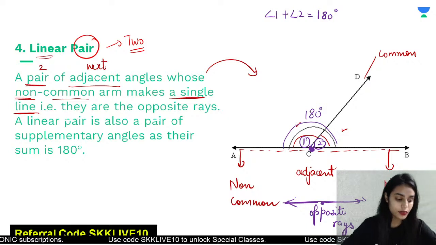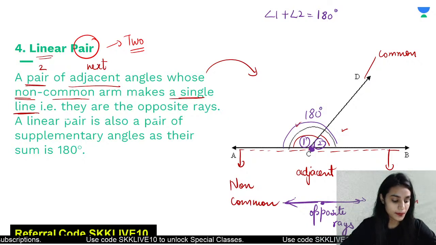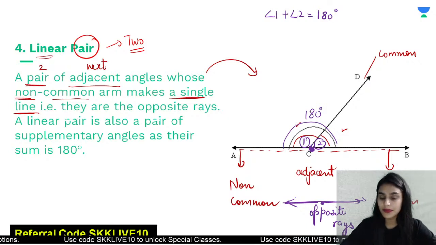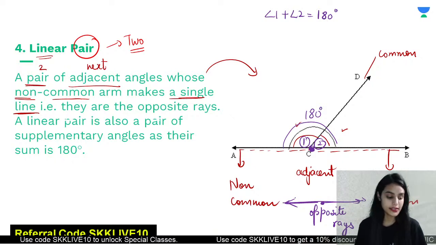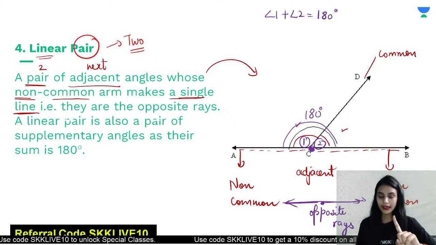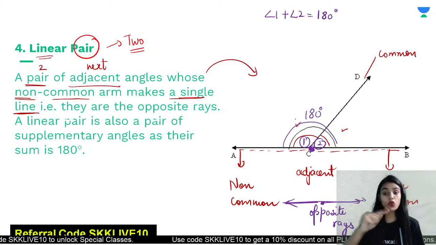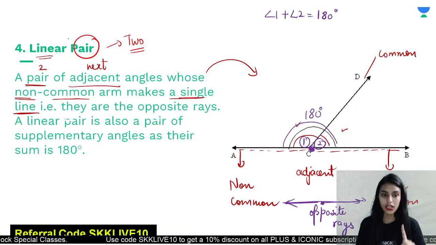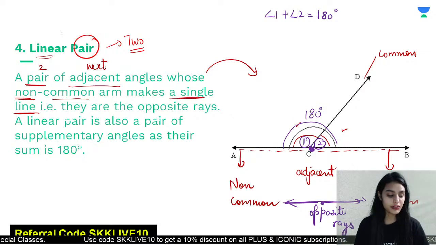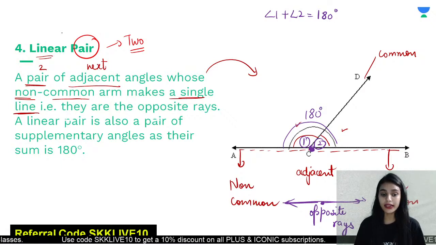Yes, you are right. Two angles but one arm. Absolutely right, because the two other arms are on the other side. So one angle in which there is one common arm and two uncommon arms which are making a 180 degree angle. So that is a linear pair. So class, is the concept of linear pair clear to everybody?